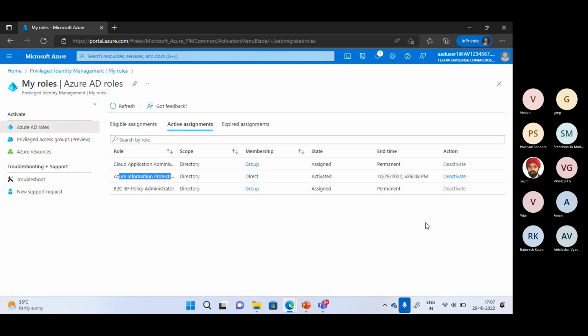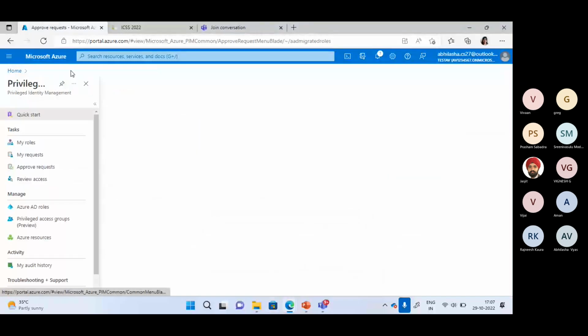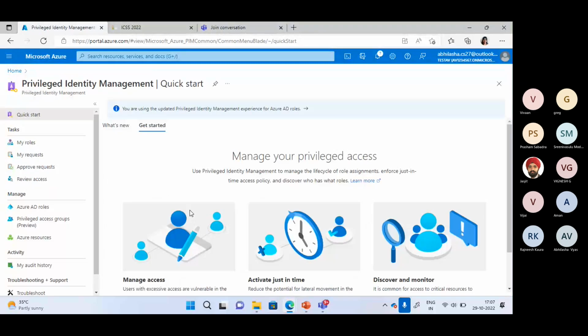Now, another thing which I was talking about at the start of my discussion is that now we have a facility to create privileged access groups. Now, what we can do with privileged access group is that in privileged access group, we can enable users to elevate to the owners or members, or we can have just-in-time workflows, not only for the AD or Azure roles, but also we can enable just-in-time scenarios for the other use cases also like SQL, Key Vault, Intune, other application roles.